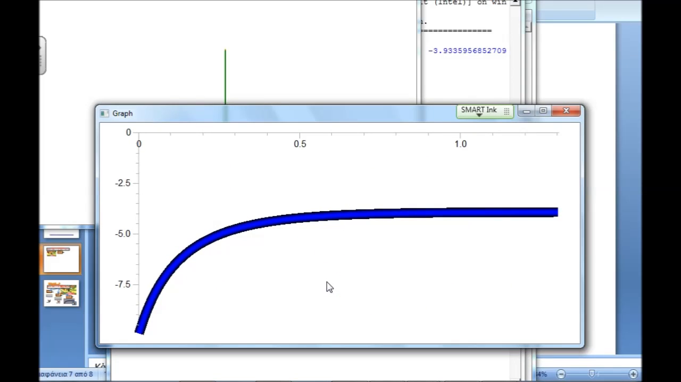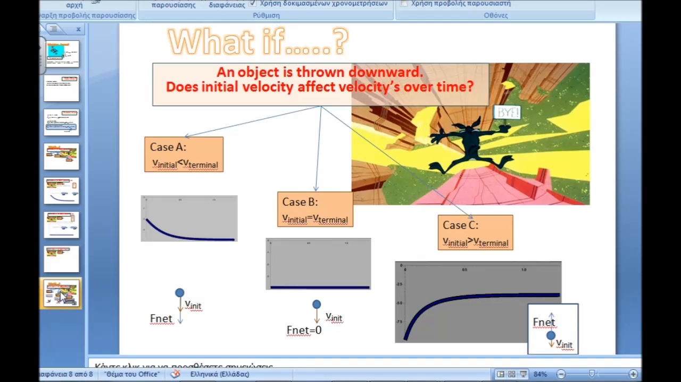Velocity initially decelerates until it reaches its terminal value. The three different cases are there. In the last case, F net has the opposite direction. This explains the decelerating behavior of our velocity.